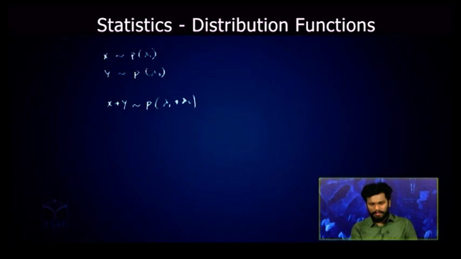Here in this case, the lambdas need not be constant. In the binomial case, the probability of success must be constant in both the random variables, but here it is not that case.